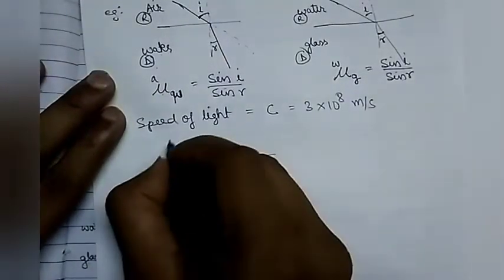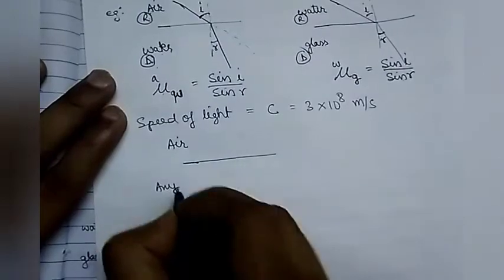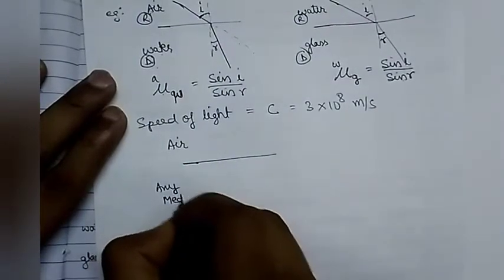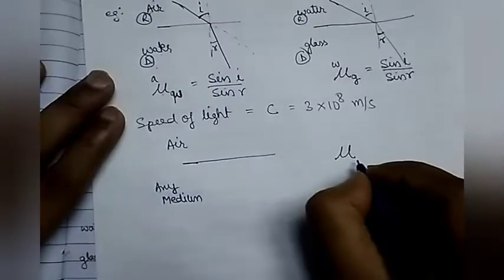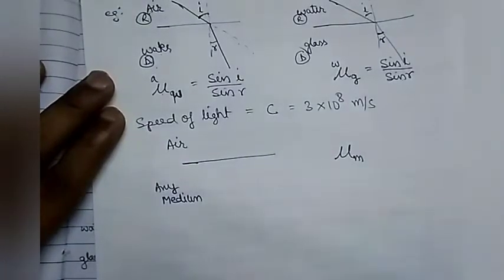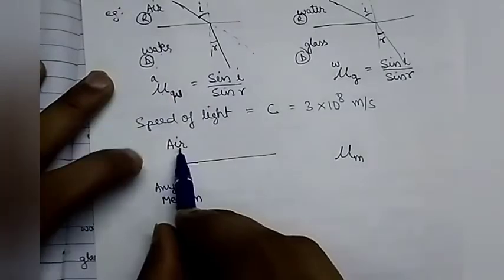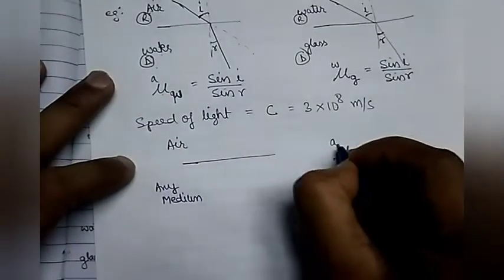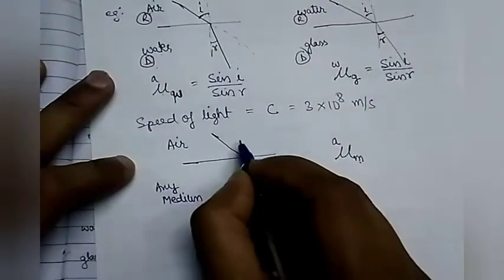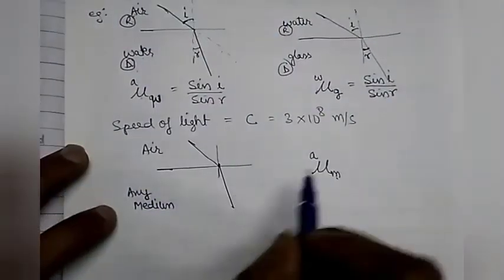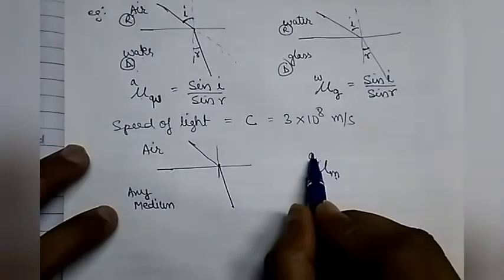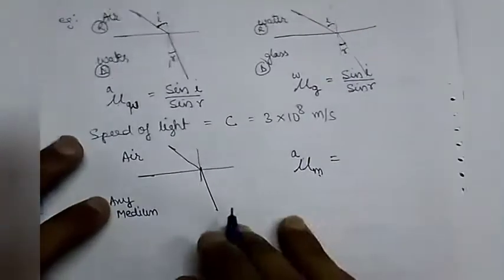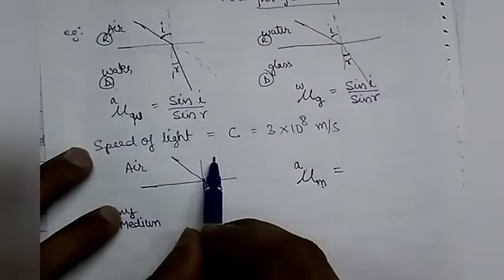When any ray of light goes from air to any medium, hypothetically, let me write m for the medium: the refractive index of any medium with respect to air. A ray of light is coming, the normal is there. The refractive index of any medium with respect to air can be written in terms of the speed of light, because the speed of light in air is maximum.